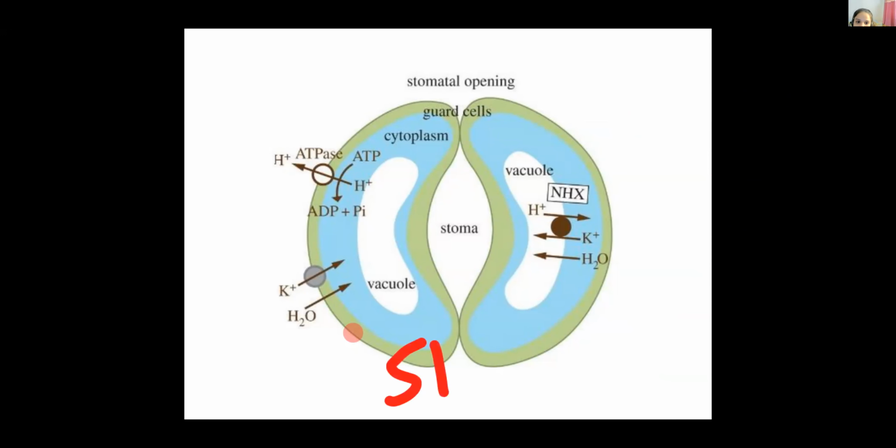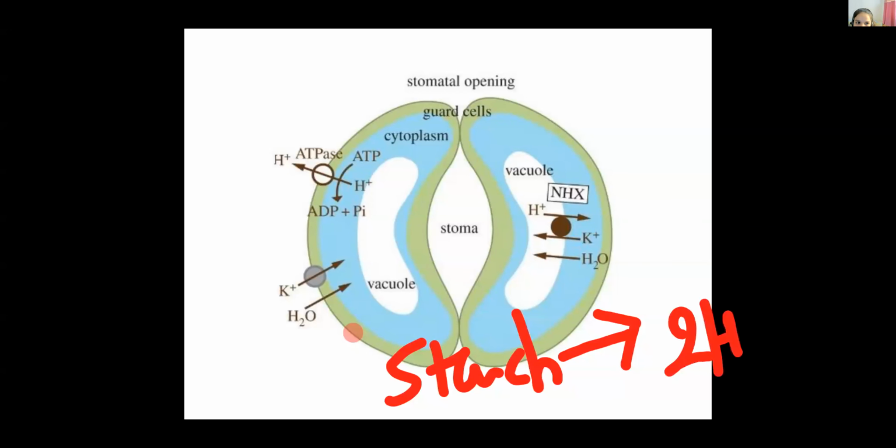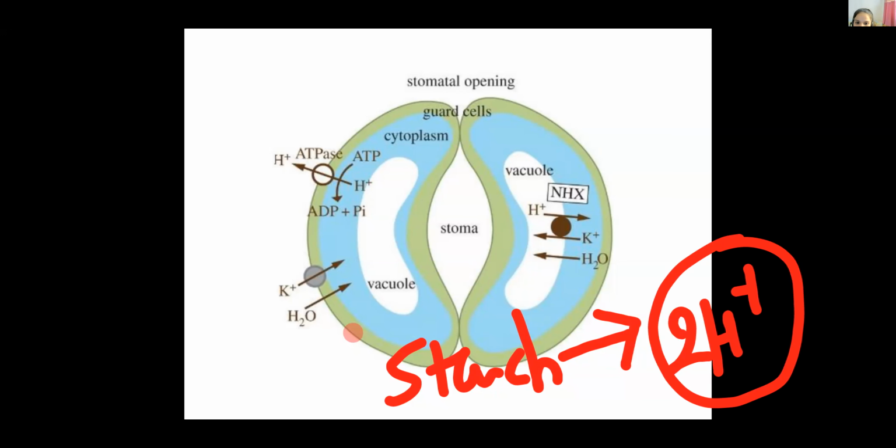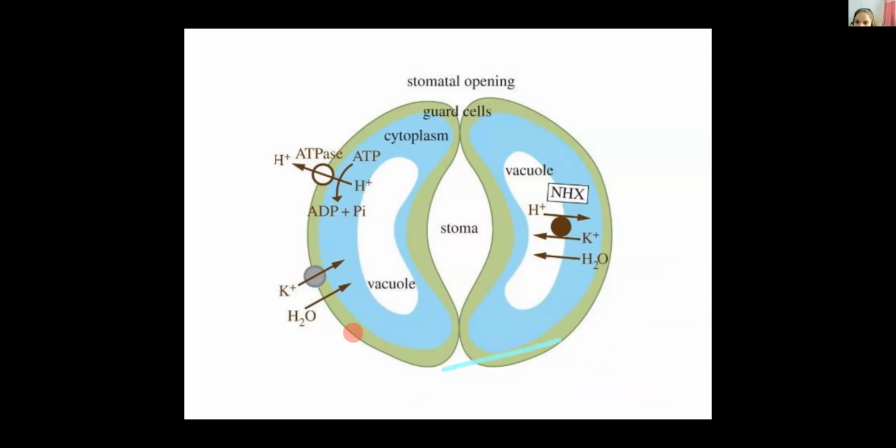The starch that is present dissociates, and from that, H plus ions are released. Now, when H plus ions are released, that decreases the pH, yes or no? When there are more H plus ions, that decreases the pH. Am I correct? Right. So H plus ions increase by dissociation of starch.